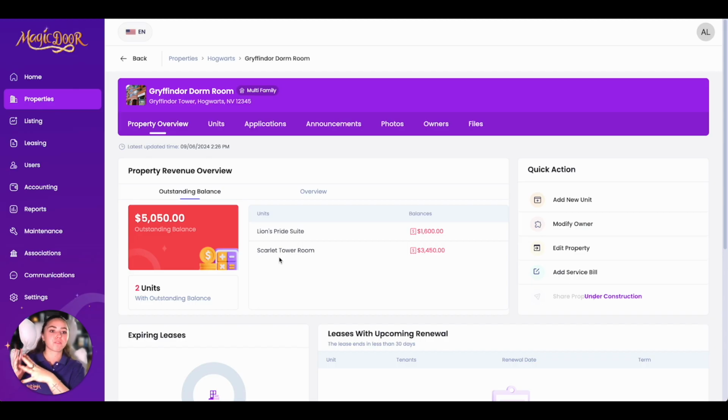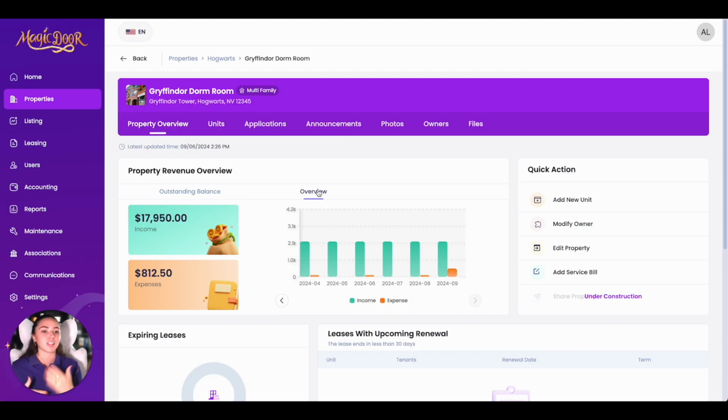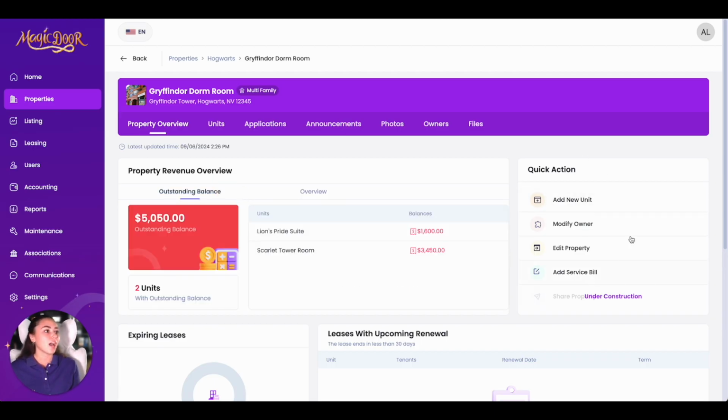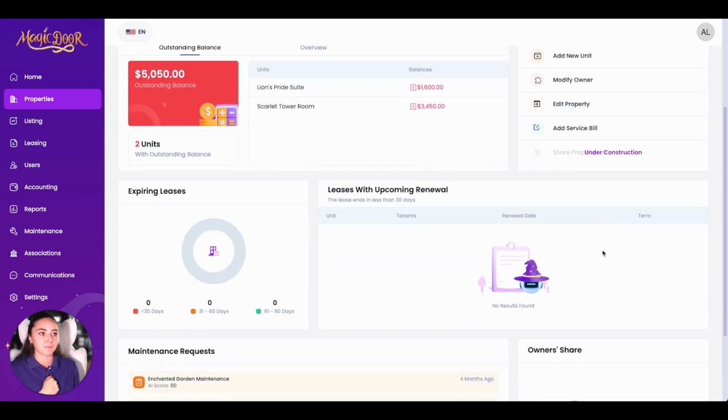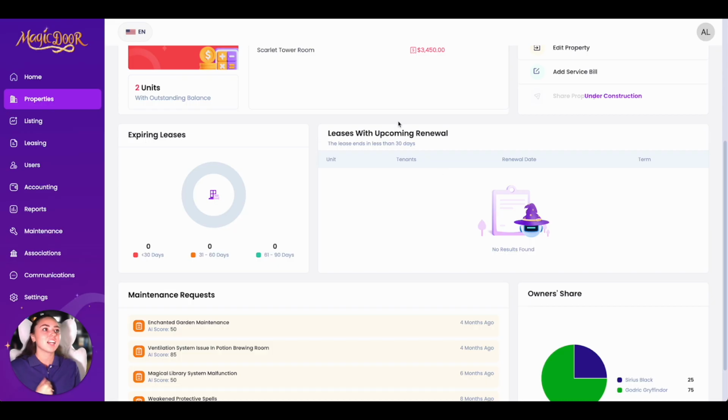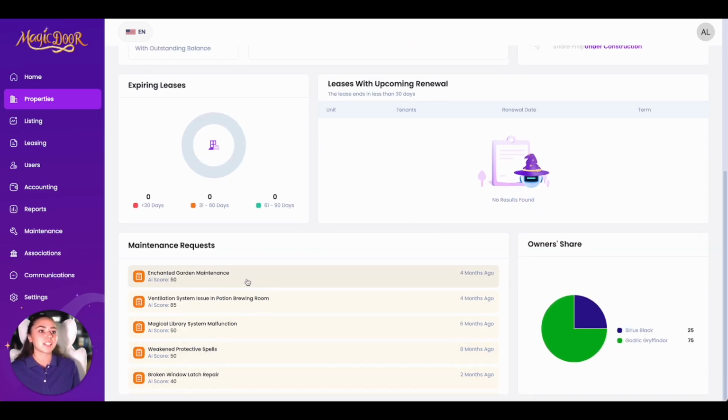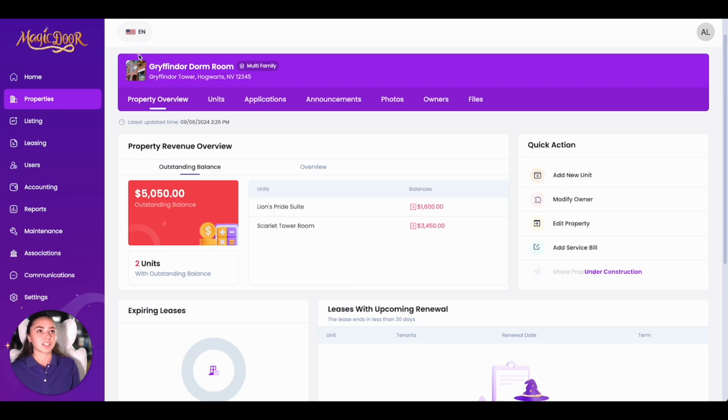So first you have your portfolio overview. Now we are in our property overview. Here, there are lots of things to look at. We have many modules. We have our property revenue overview with our outstanding balances. And if you click here, you also get an overview of your income and expenses. You also have a module for quick actions. So if you need to add a unit or modify an owner, edit the property, or add a service bill, that is going to be found in this quick action module. You also have your expiring leases, leases with upcoming renewals, any maintenance requests, and once again, this is all clickable.